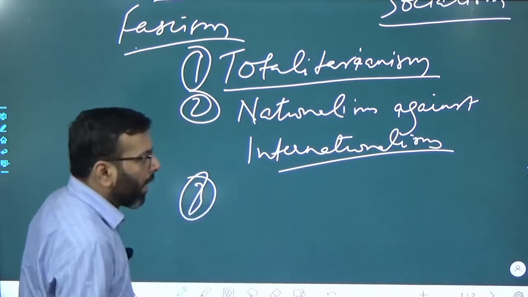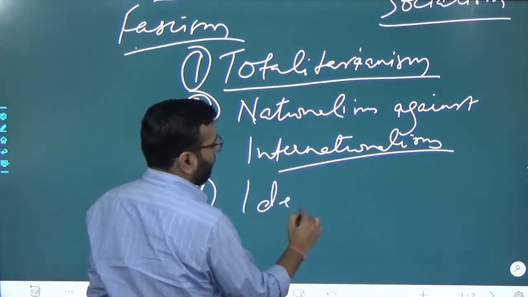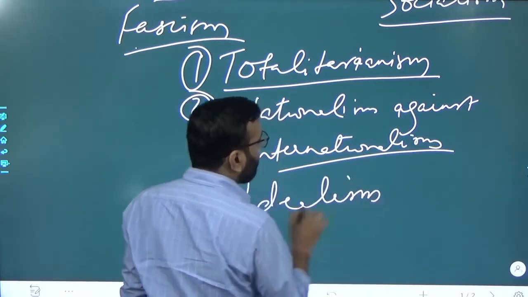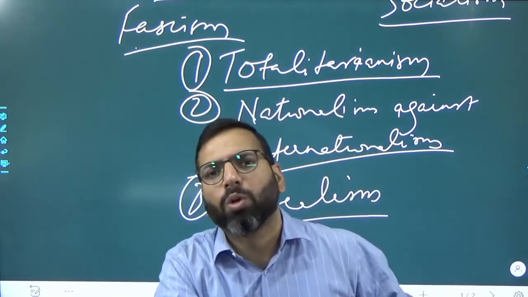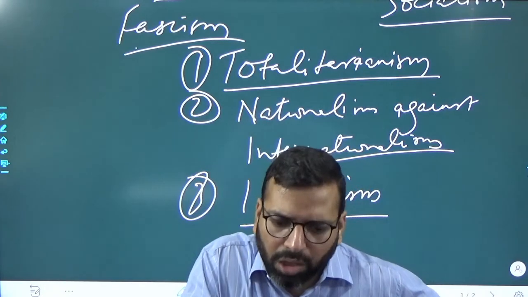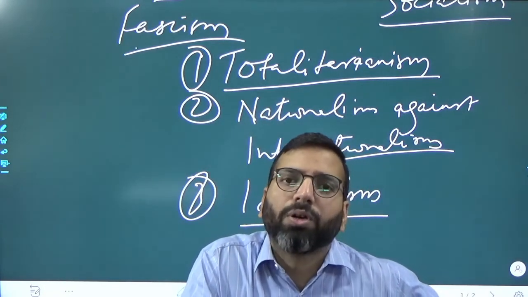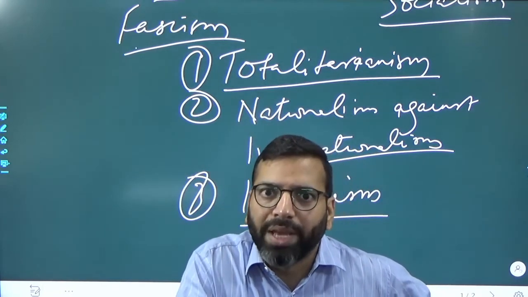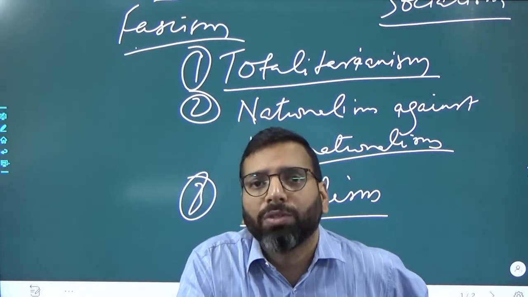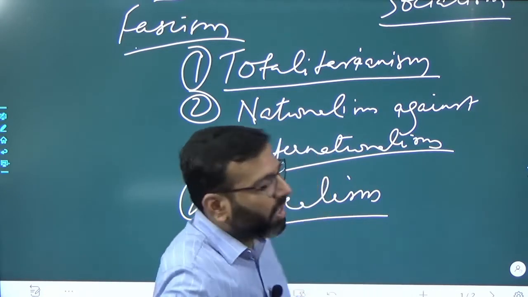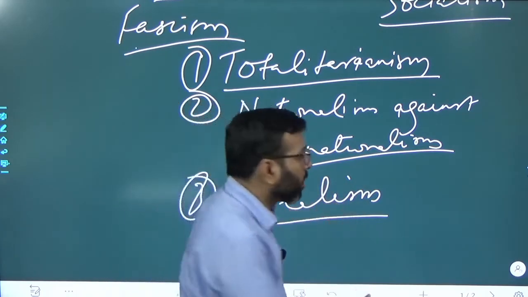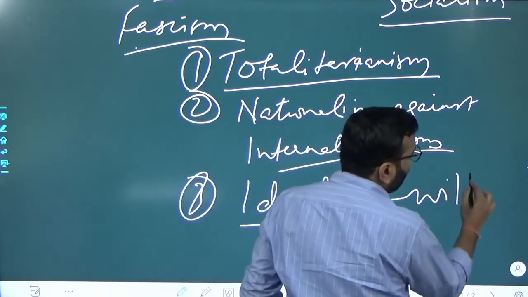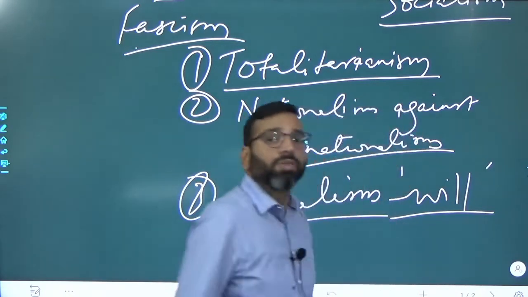Third, it is idealism. Mussolini argues that it is not the resources of the nation which make it strong, but the will of the nation. So resource nahi, it is the will of the people which makes it strong.